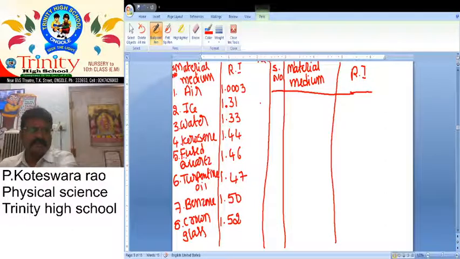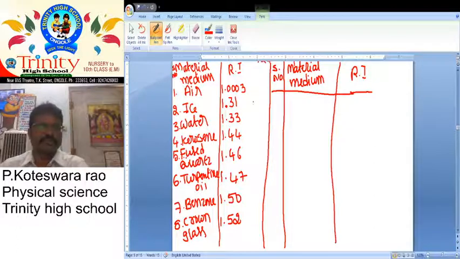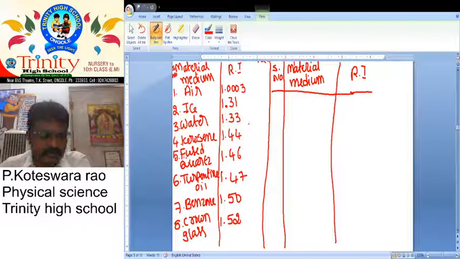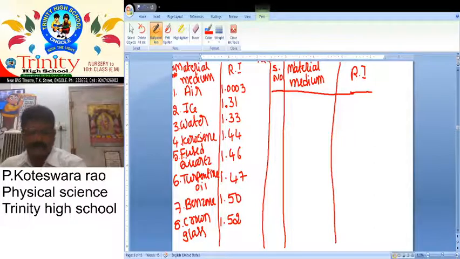So actually the 8 material mediums we already told. What about the first one? Air refractive index value is 1.0003. Ice refractive index is 1.31. Water refractive index is 1.33. Kerosene refractive index is 1.44. Fused quartz glass 1.46. Turpentine 1.47. Benzene 1.50. Crown glass 1.52. Next, what about the next one?